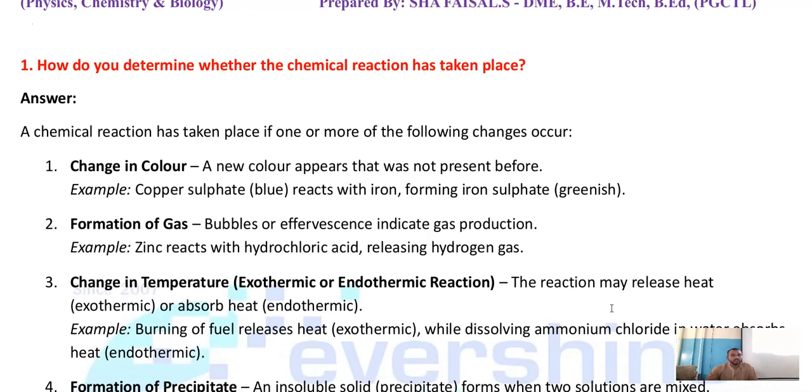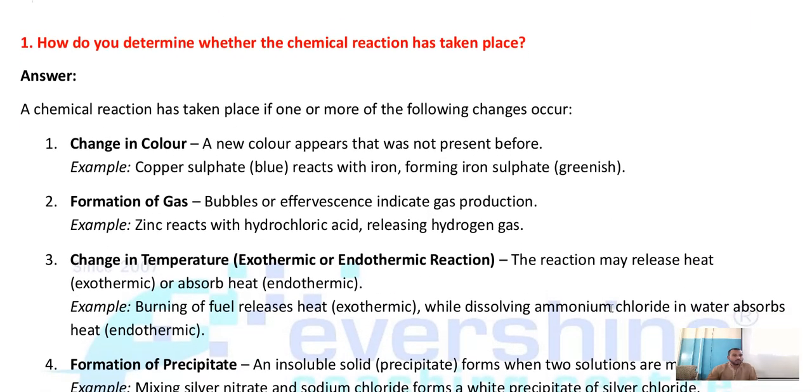Let's begin. Here, the first question: how do you determine whether a chemical reaction has taken place? Children, here I am not going to explain all these answers in detail, but I'll give you hints about which cross questions can be asked, which application level questions, understanding level questions, and knowledge based questions can be asked. In that scenario, I'm going to explain here.